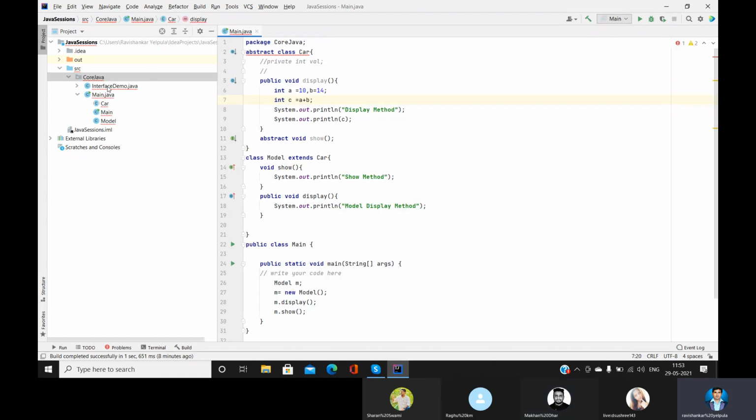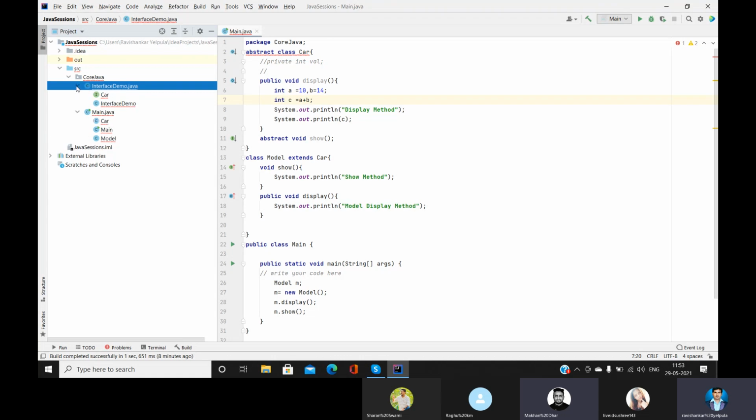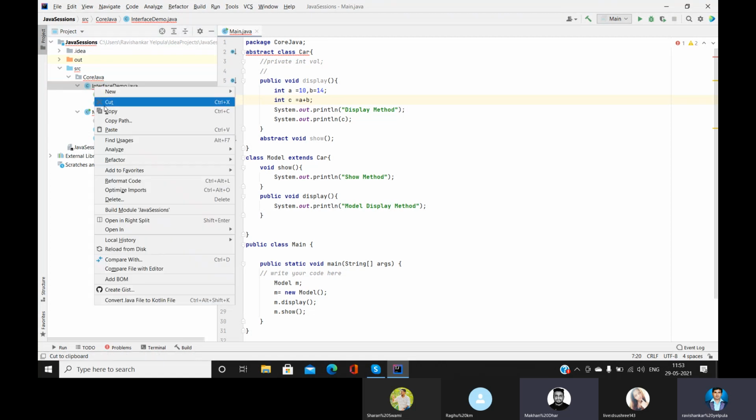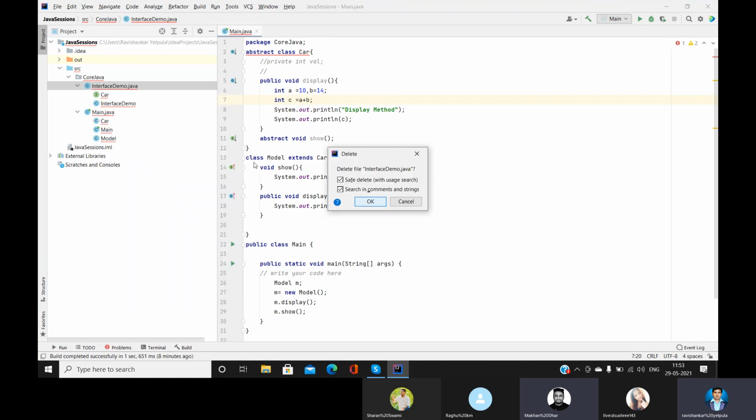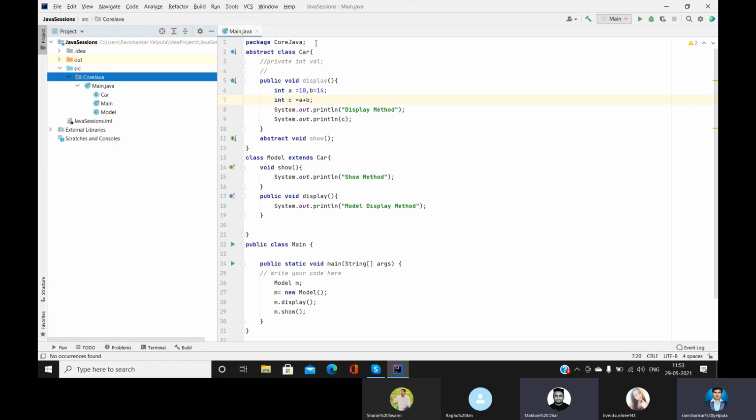Which one? This one? Can you expand that on the right-hand side? When you created it, did you select interface? No, as a class. Oh, you just deleted it. Okay, we'll try to achieve it here itself rather than going there.